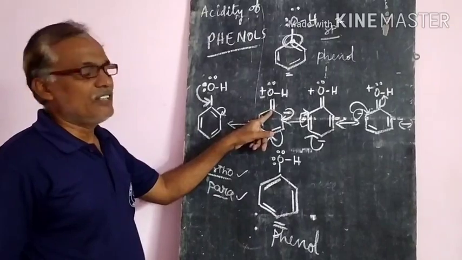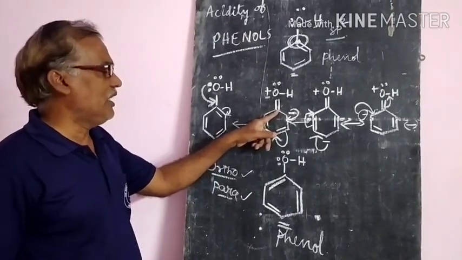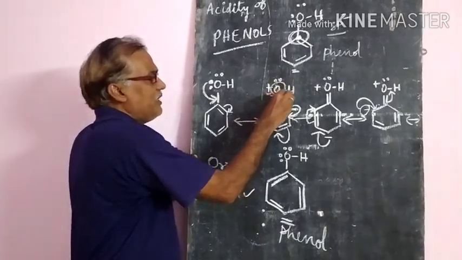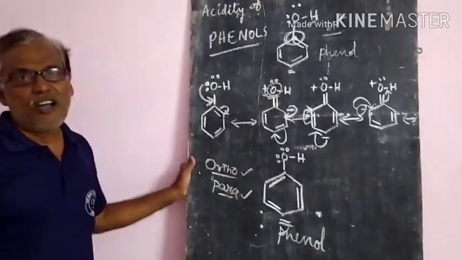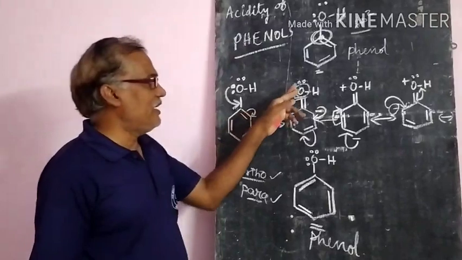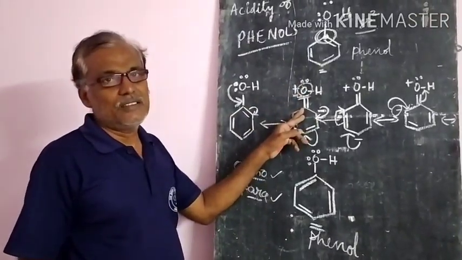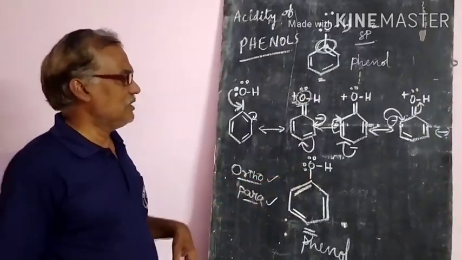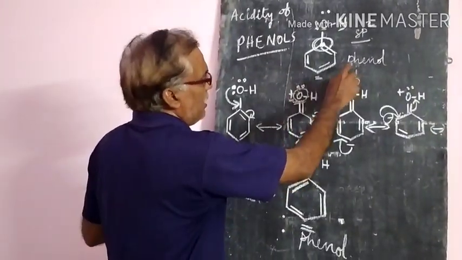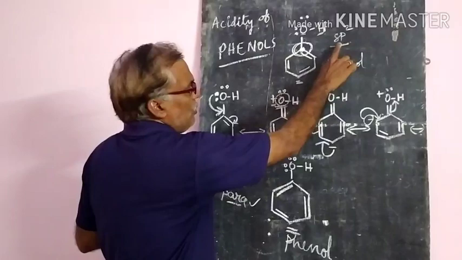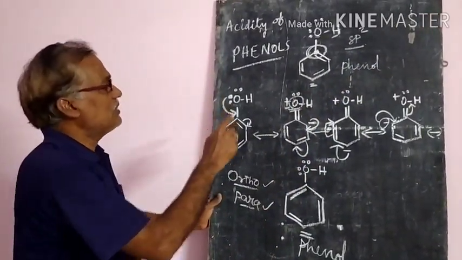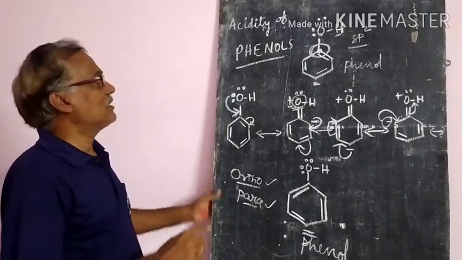Since it has the highest electronegativity, what will happen? It decreases the electron density at the oxygen atom. When the electron density decreases, slowly the charges are formed. When there are electron withdrawing groups and an sp2 hybridized carbon atom, slowly the phenols show the acidic character.